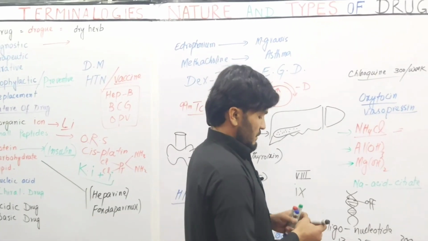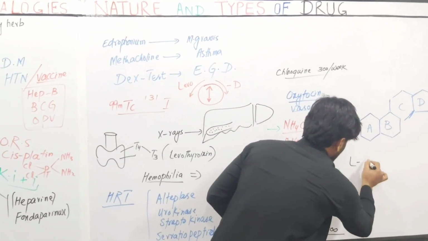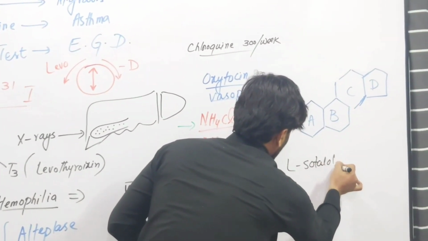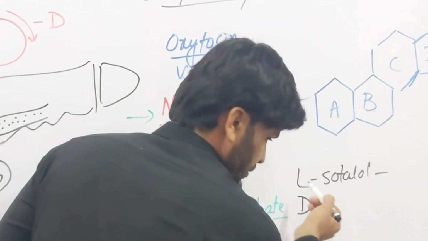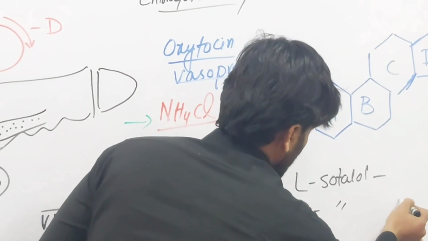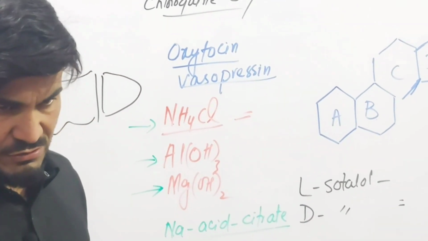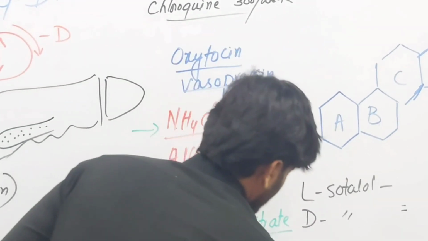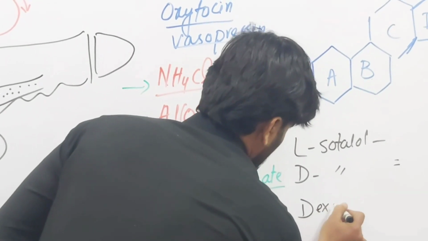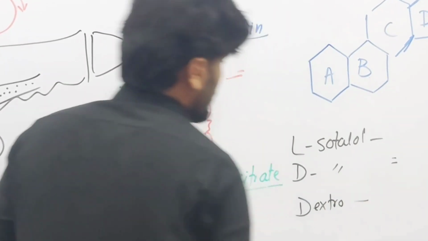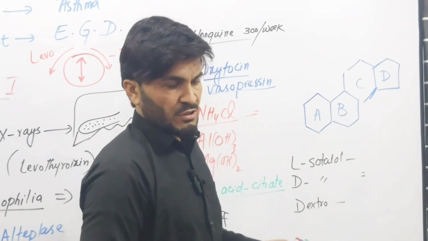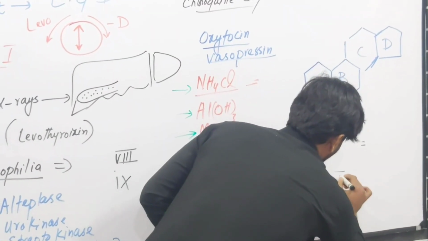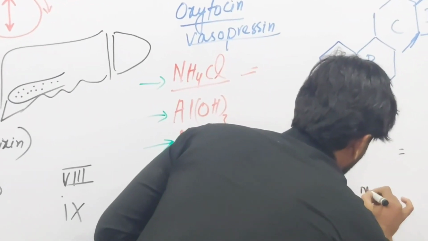For example, L-sotalol has beta blocking activity, and D-sotalol has antiarrhythmic activity. Similarly, dextromethorphan is used for cough, and levomethorphan is used as an opioid analgesic.